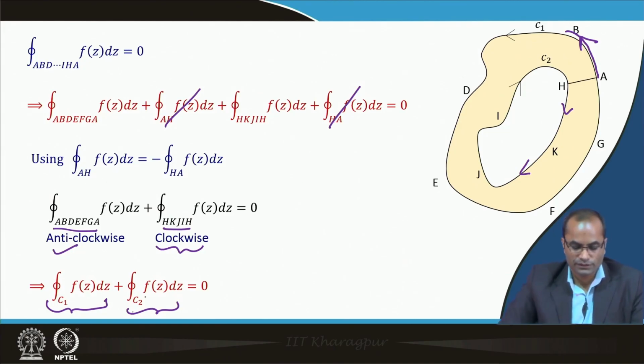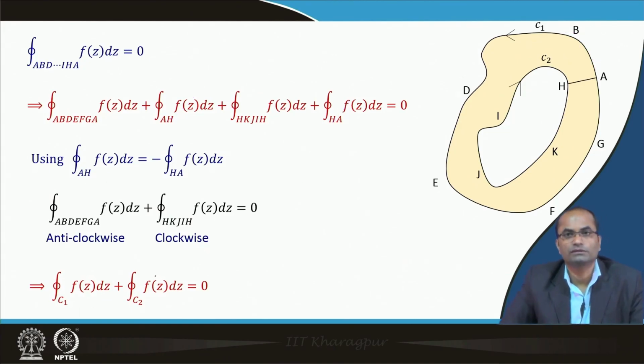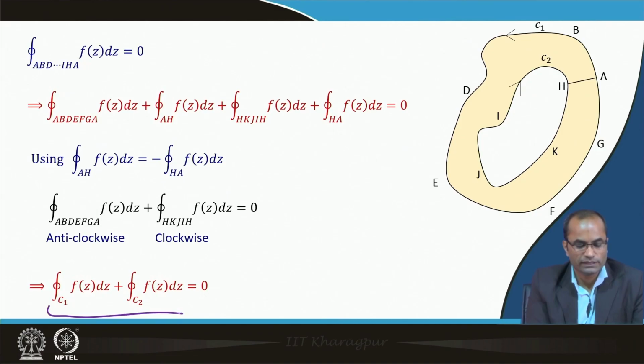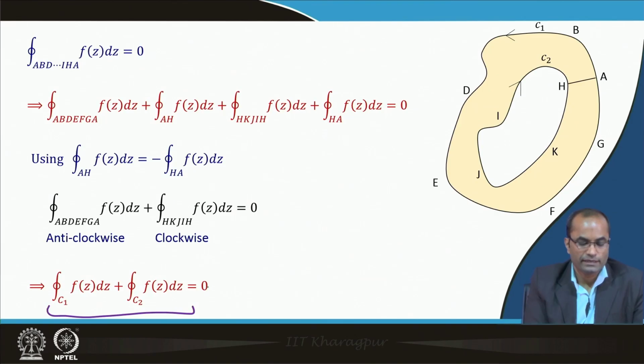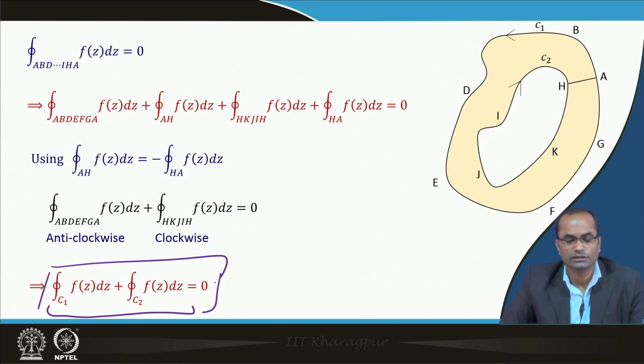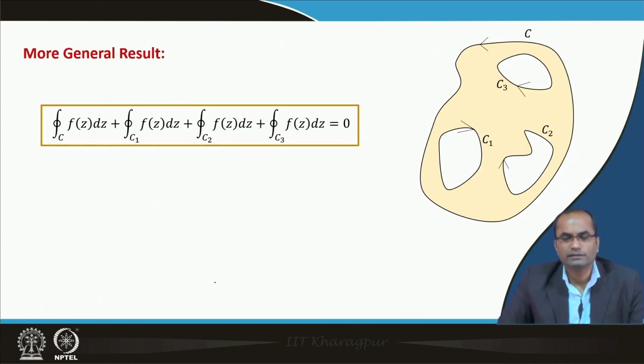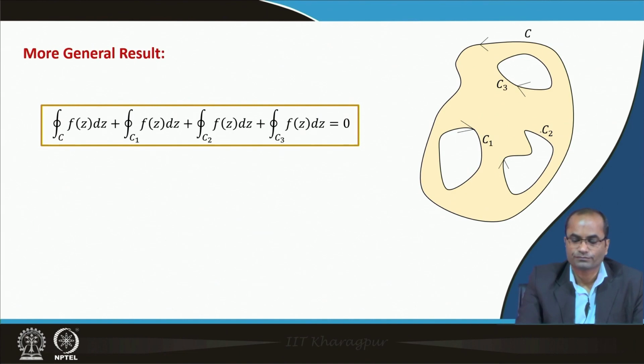The sum of the two here, that is what the generalization of the Cauchy theorem for multiply connected domains says, that the sum of all these, but the outer one should be in anti-clockwise direction, and the inner one is in the clockwise direction. This is the idea, and the sum of all these integrals is equal to 0. This is the extension of the Cauchy integral theorem for multiply connected domains. We can generalize this result for many such holes or multiply connected domains.